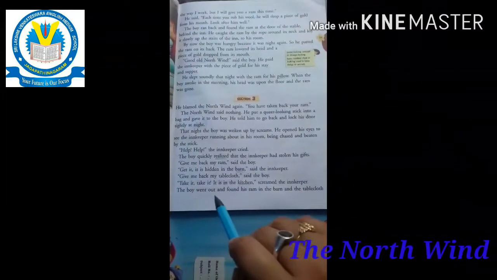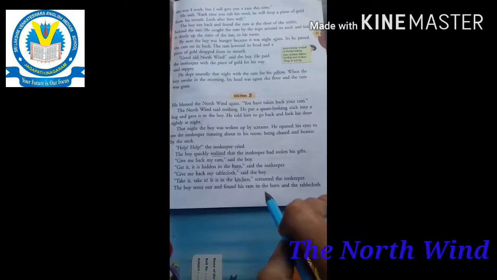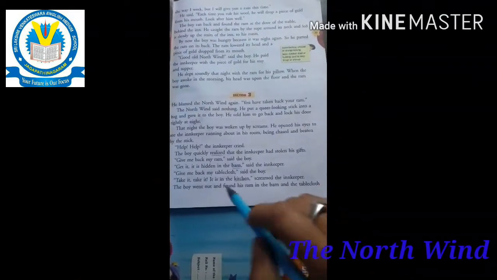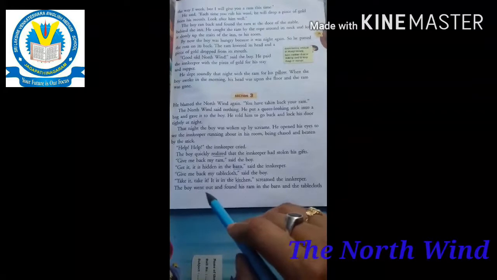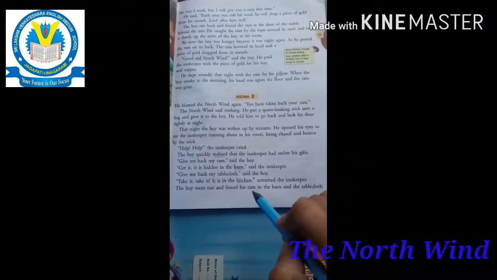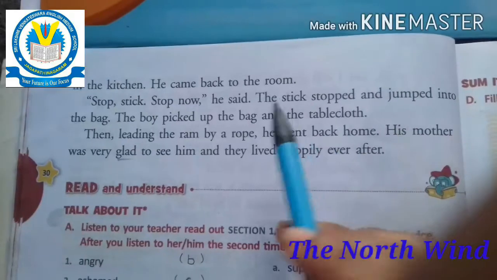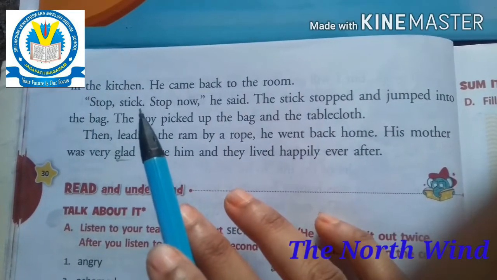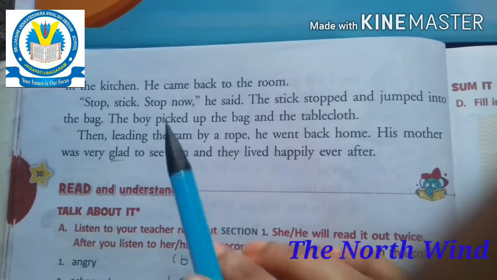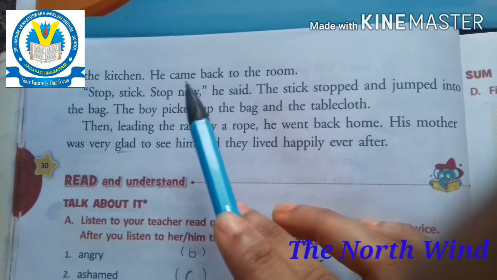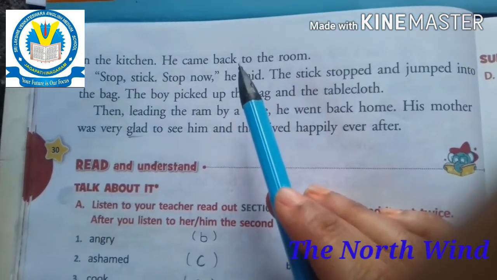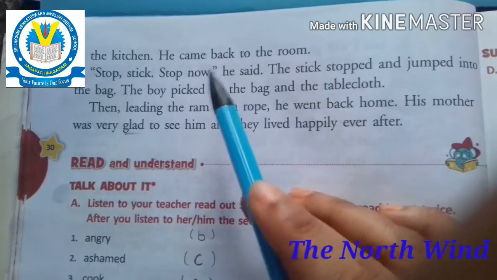Then the boy went out and found his ram in the barn and the tablecloth in the kitchen, and then he came back to the room. Where did he go? He came back to the room.